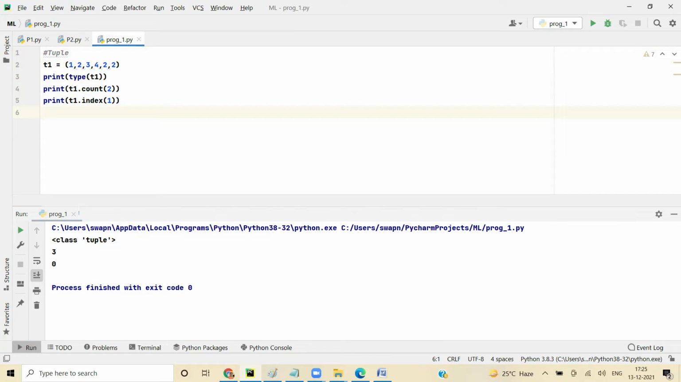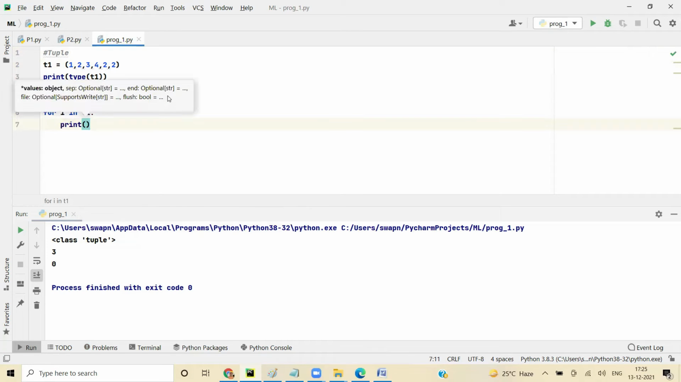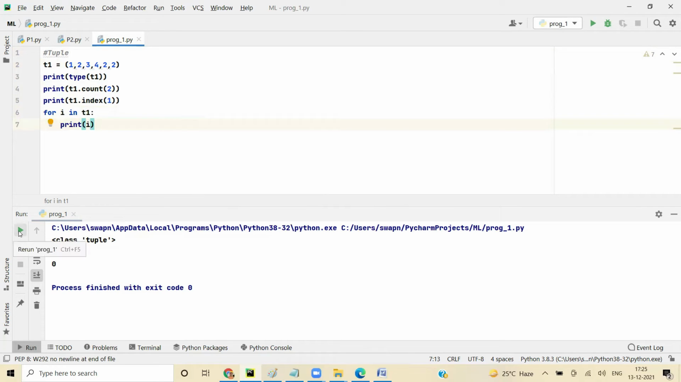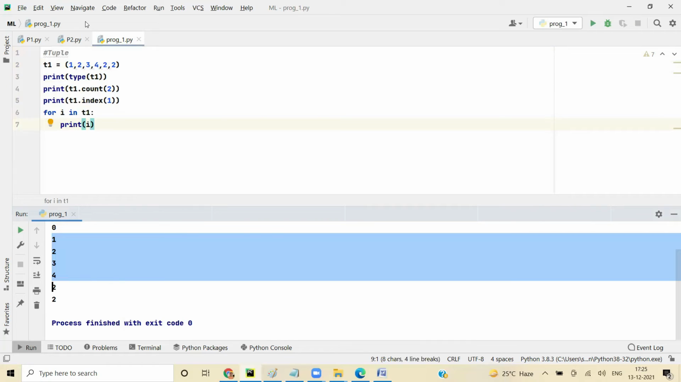Doing the for loop, right? So I can say for I in T1, print I. When you run it, you see we will be able to access these elements. So just like list, you can do that. Everything like list except adding the values to it. You can't edit, you can't insert, you can't extend, those kind of things.